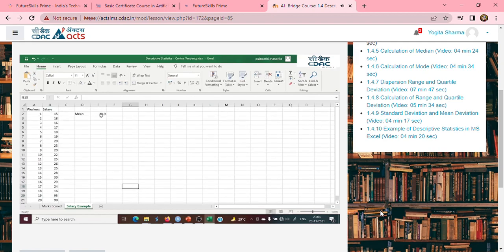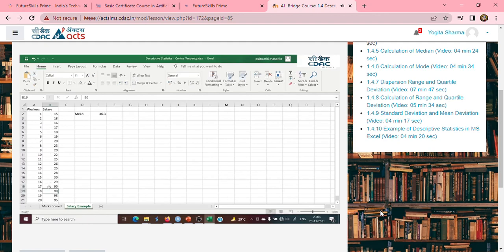So my main value is getting changed. That means the moment you have larger values, let us reduce this to 16 and 16 right now. See, the moment I change this, my values are coming in between, right? So that means as and when you have extreme values, your average will get affected. For example, let me give this as 90, 98, and 95. See, 33. But most of my salaries fall between 15 to 30.